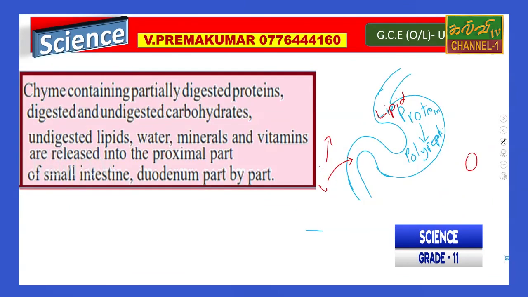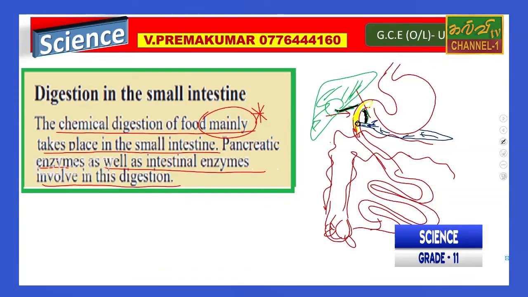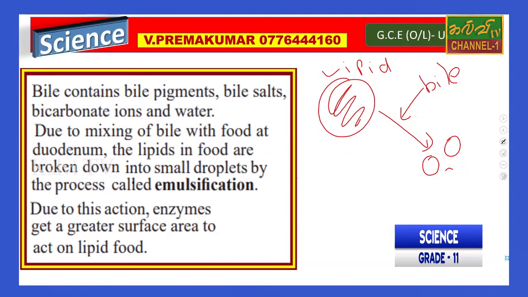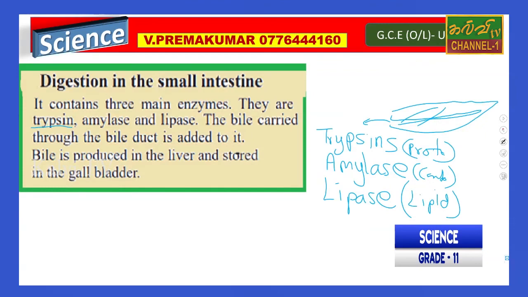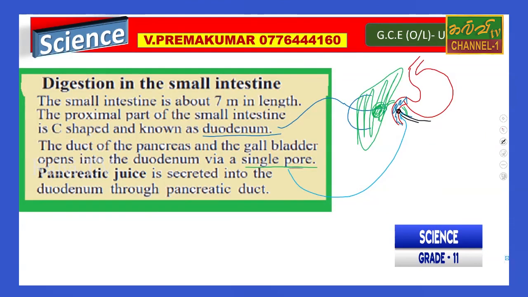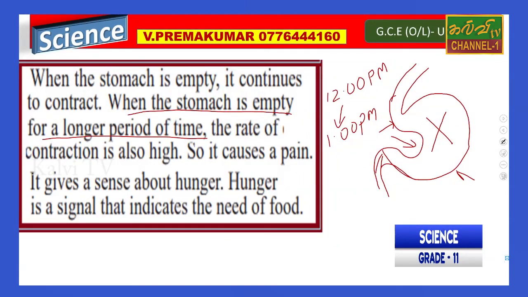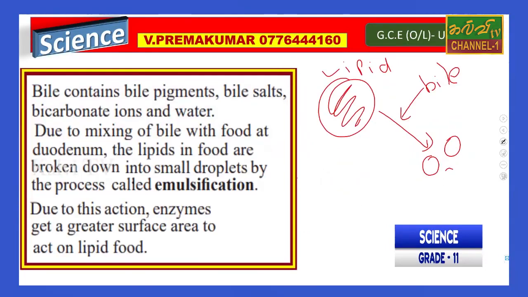Chyme contains trypsin, which we studied. Lipids and bile make small particles due to mixing of bile and food at the duodenum.